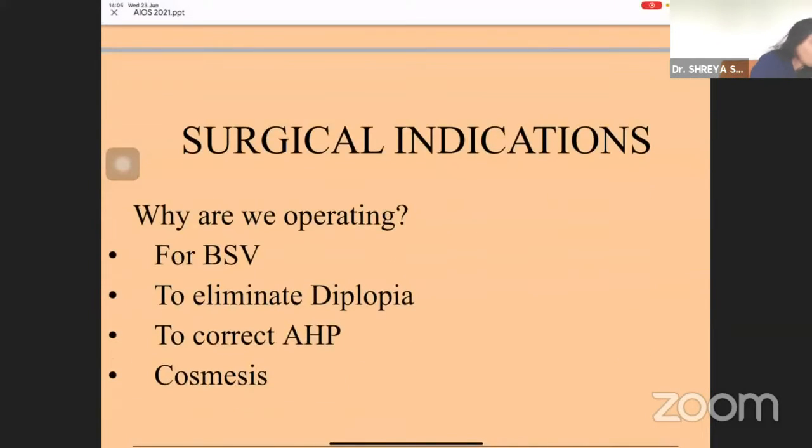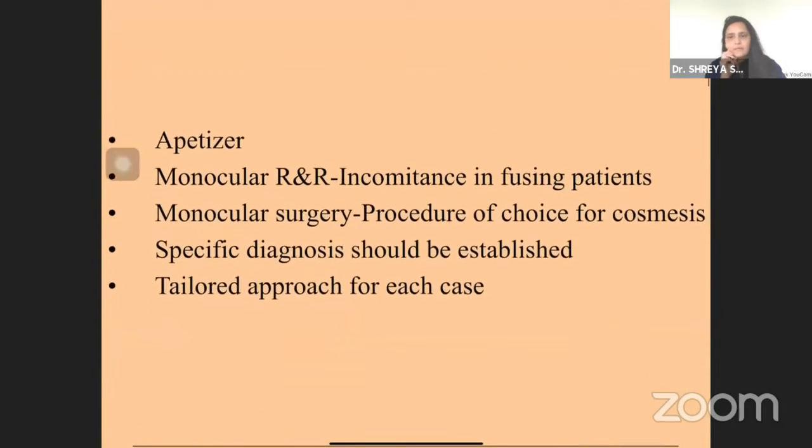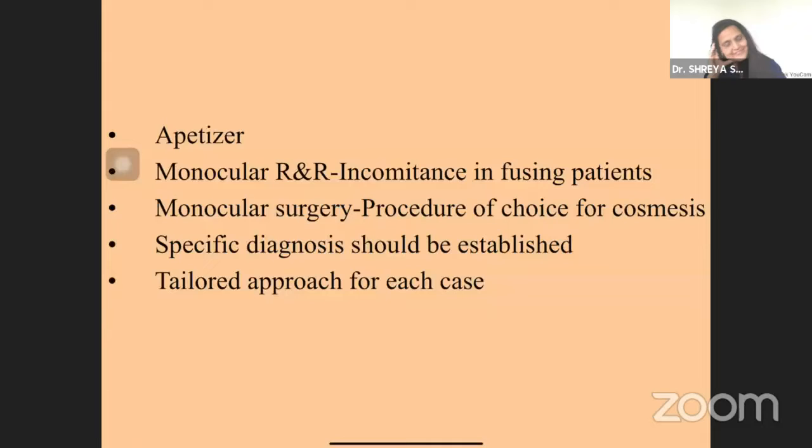So basically, why are we operating on the patient and planning the surgery? It is very important. It is for binocular single vision, or to eliminate diplopia, or to correct ACP, or it is purely for cosmesis. So basically, this presentation is an appetizer. And monocular R&R, if you do it excessively, then there is a chance of incompetence in fusing patients. However, this monocular surgery is the procedure of choice for cosmesis.